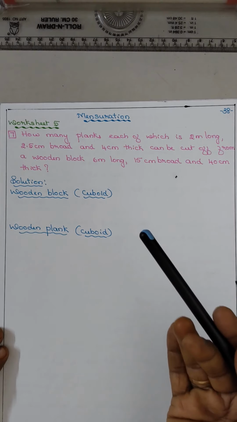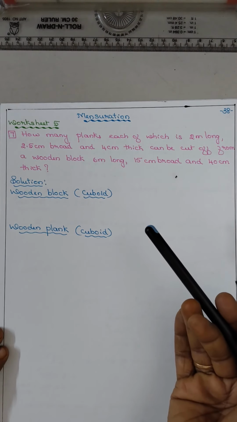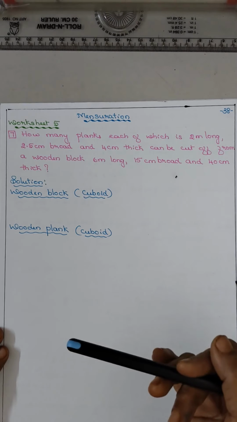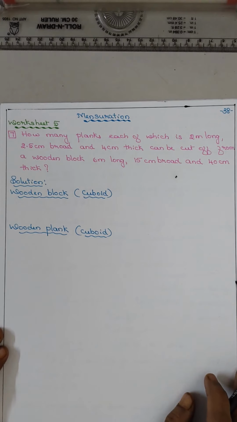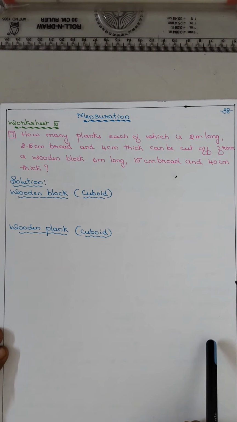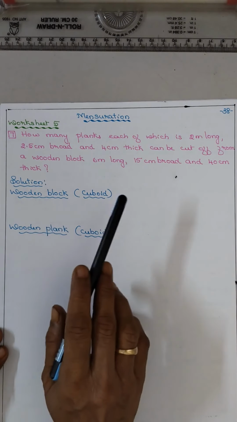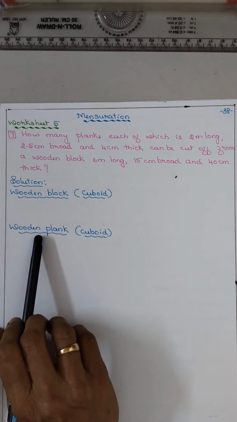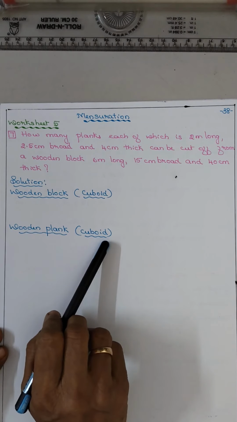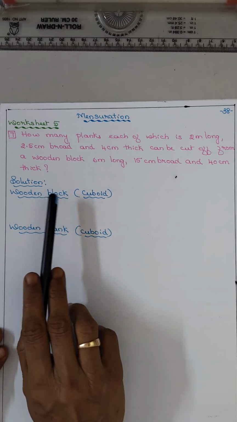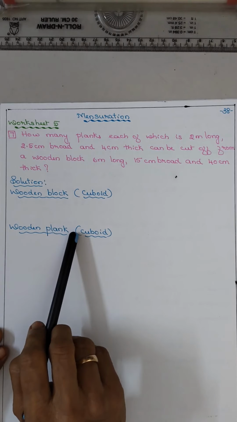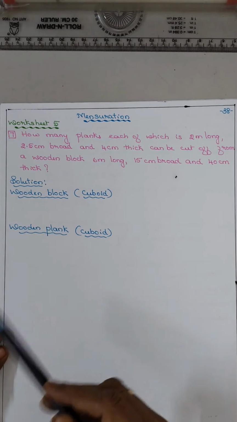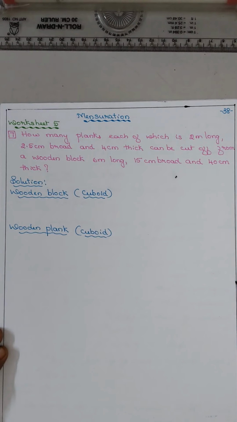The volume of the bigger cuboid or cube upon the volume of the smaller box. We did it like that, right? So here also we have to do the same. Wooden block is also cuboid in shape, wooden plank is also cuboid in shape. First I have written wooden block because that is the bigger one. Wooden plank is the smaller one. How many wooden planks can be cut off from the wooden block?